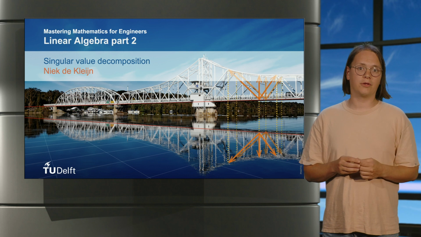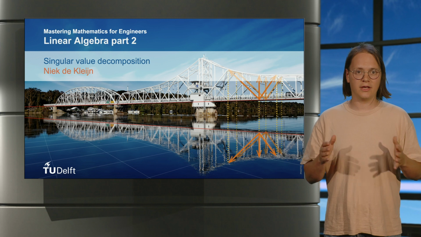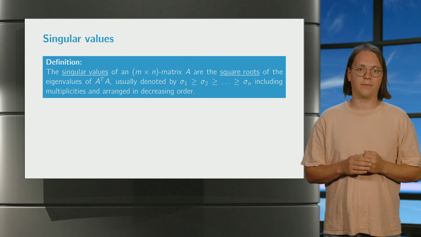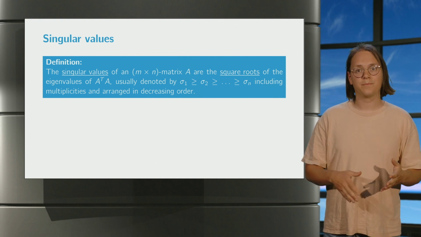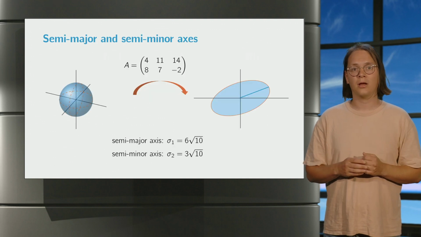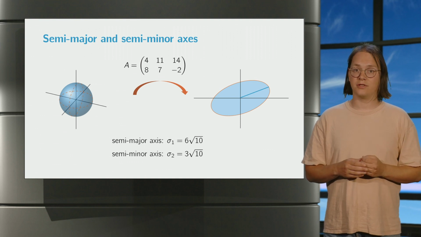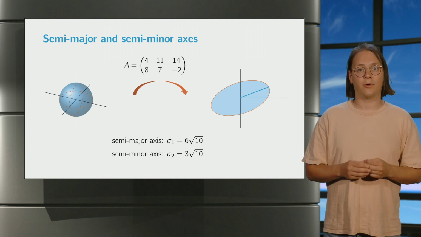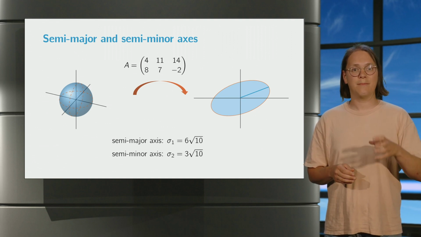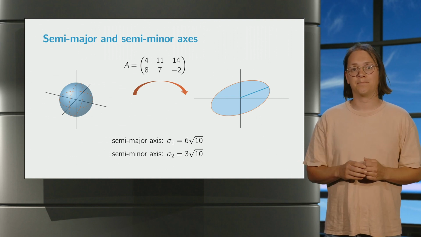The scaling component of this decomposition is given by the singular values of the matrix, and therefore it is called the singular value decomposition. Recall the notion of singular values of a matrix A, which are the square roots of the eigenvalues of the symmetric matrix A transpose times A. Recall, for instance, that if A is a 2 by 3 matrix, then the lowest singular value is 0, and the other two singular values correspond to the lengths of the semi-major and semi-minor axes of the ellipse obtained as the image of the unit sphere under the linear transformation with standard matrix A.